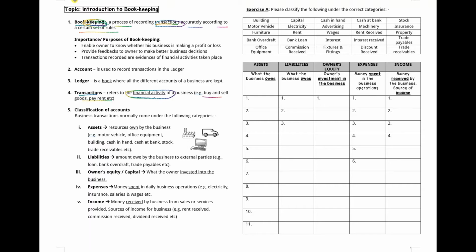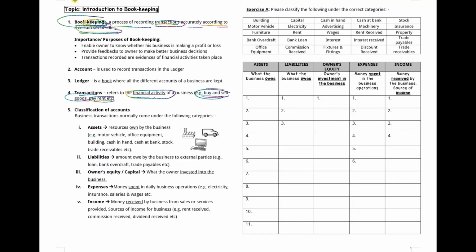For example, we buy and sell goods. This is one transaction, so we are going to record this transaction in a set of books, different sets of books, according to a certain set of rules, and this is called bookkeeping. So basically, I repeat, bookkeeping is to record transactions according to a certain set of rules. The business transactions we record in the books, and this is called bookkeeping.